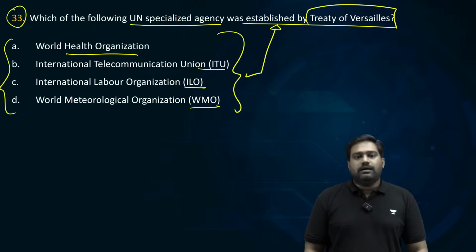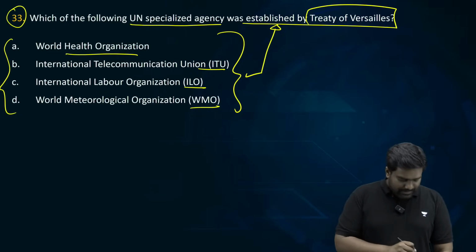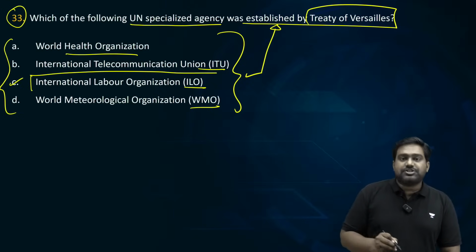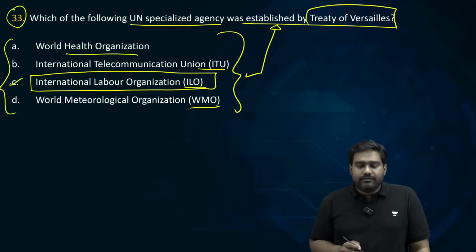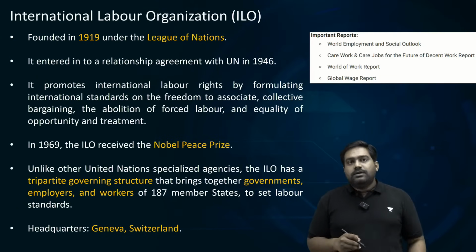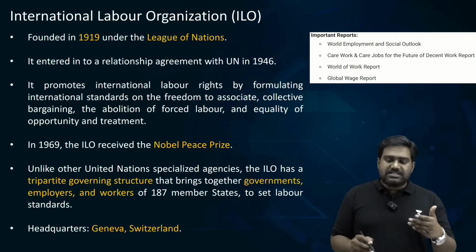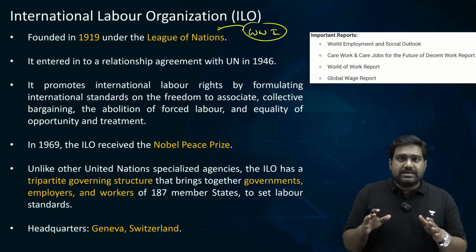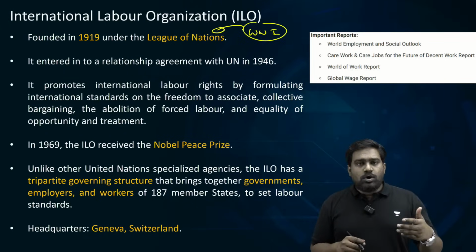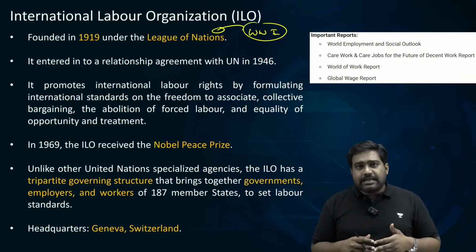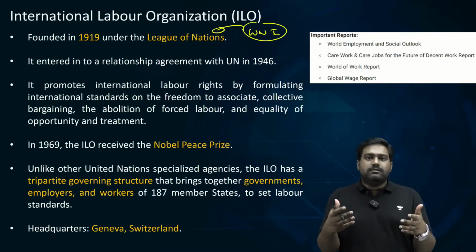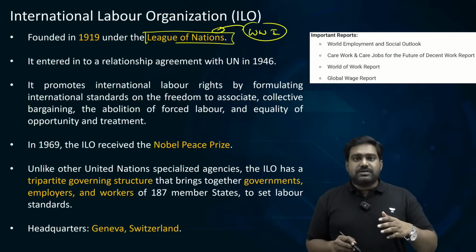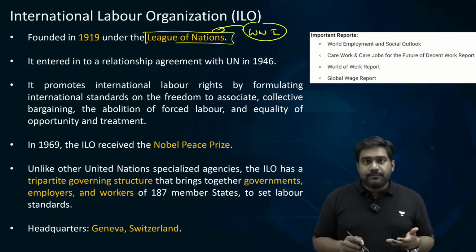87% of them are giving the right answer. The correct answer is option C. It is the International Labour Organization, which was set up through the Treaty of Versailles. Now, the Treaty of Versailles brought the First World War to an end. I'm sure many of you who have studied world history would know this. Right? World War I came to an end by 1918, and a peace treaty was signed, which is the Treaty of Versailles, that established the League of Nations, which is a predecessor international organization to the UN.